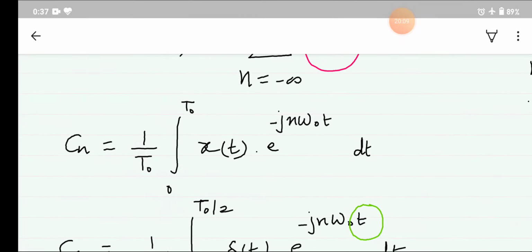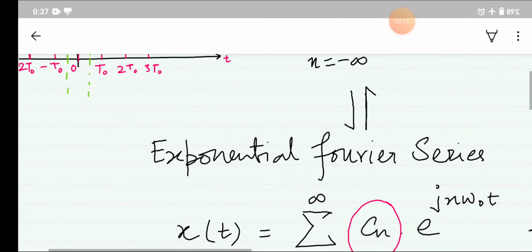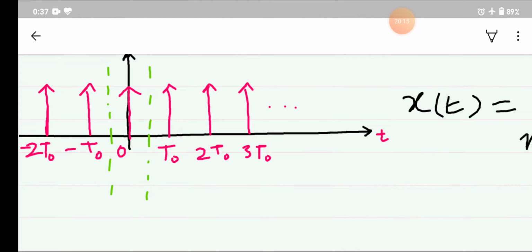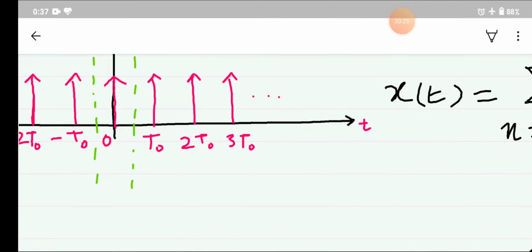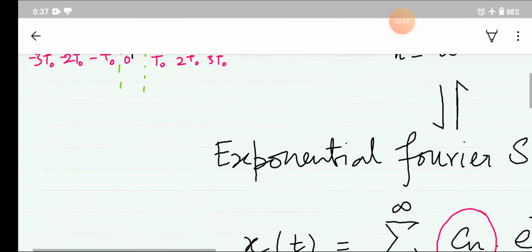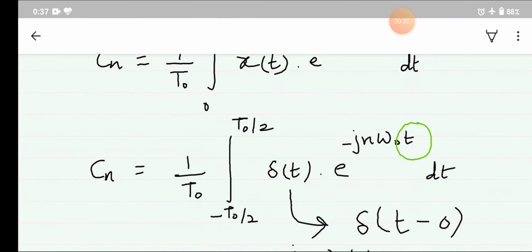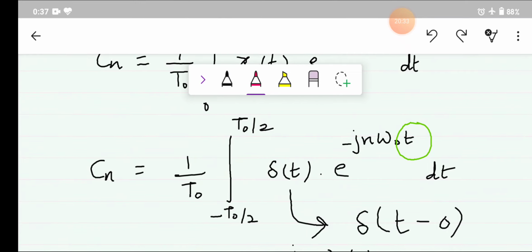Now, as the periodic impulse train exists between minus T naught by 2 to T naught by 2, the limits in Cn will be changed accordingly, and at that time we can place this delta(t) over here.